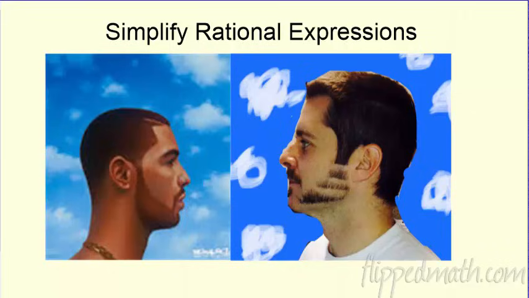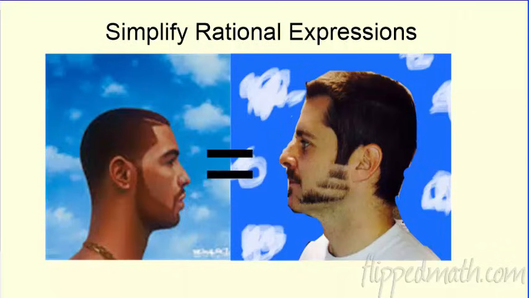All right, here we go. Let's get this next chapter started here. Mr. Brust, I'm bringing you the next chapter here on rational expressions. Pretty fired up about this chapter. This is a pretty great chapter here. To get things rolling with rational expressions, we're going to talk a lot about simplifying them and whether they are equivalent. And if you can check it out, obviously I'm going to give a shout out to one of my favorite artists. There's Drake right there.